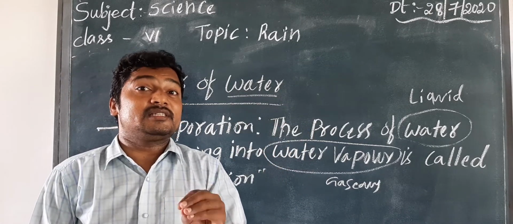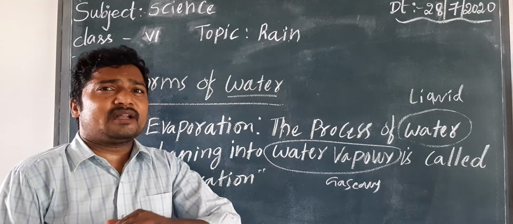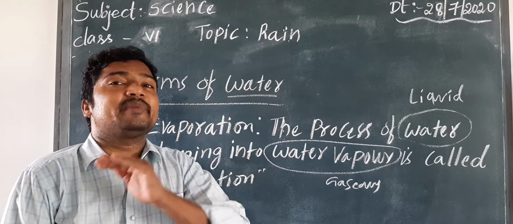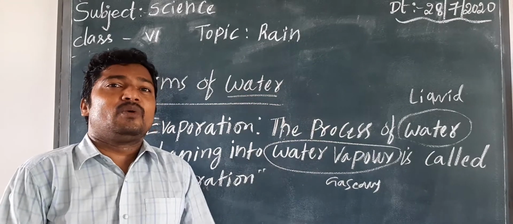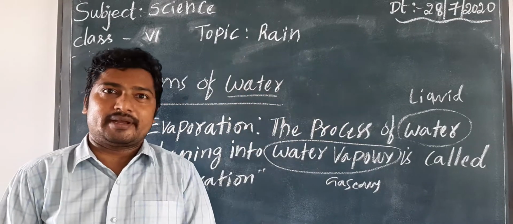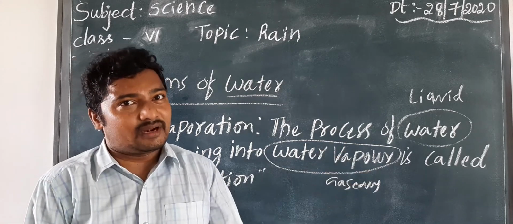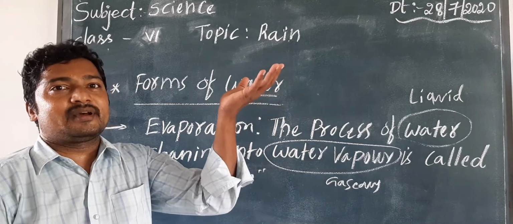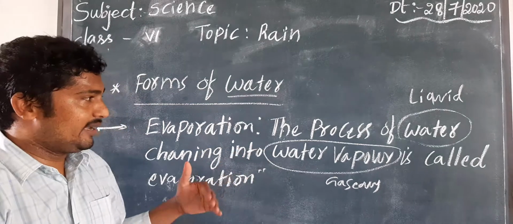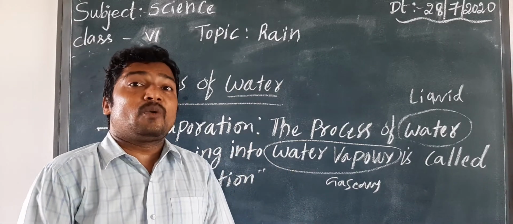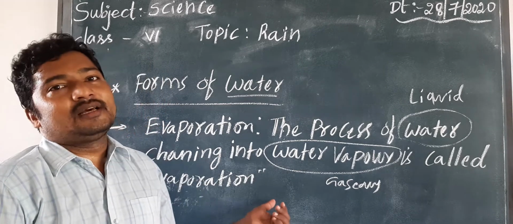So children, that is a very important question. I have to clarify. Only water evaporates, not minerals. Minerals remain down. Only water evaporates. Am I clear? Because of this, minerals remain down and water evaporates. That's why we get tasteless water. So next we are going to learn about the water cycle. That is very important. So let's see, children.